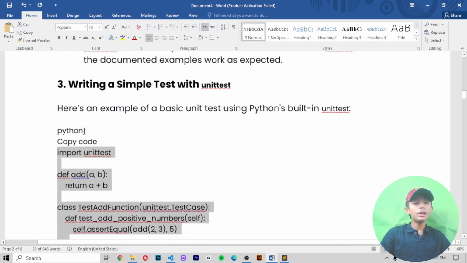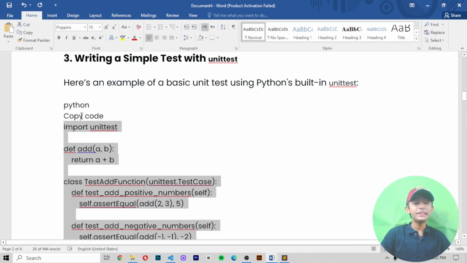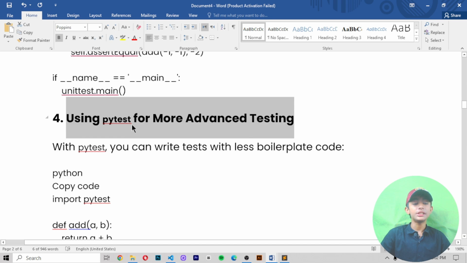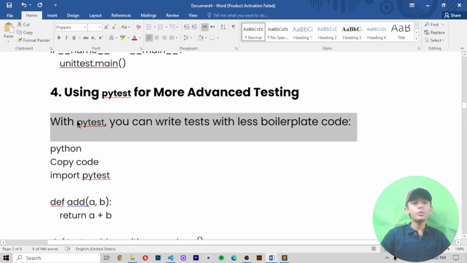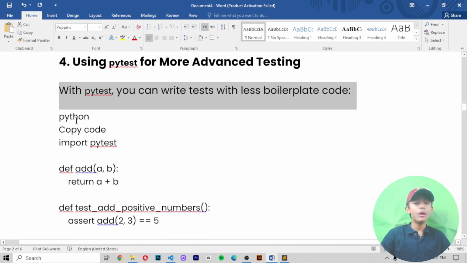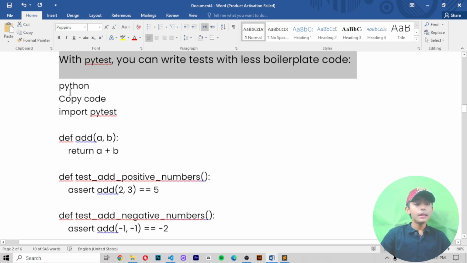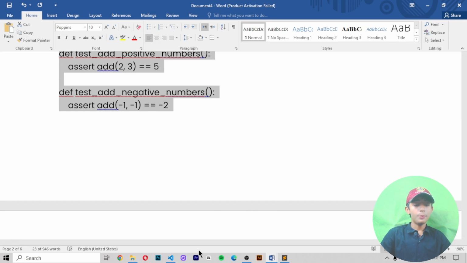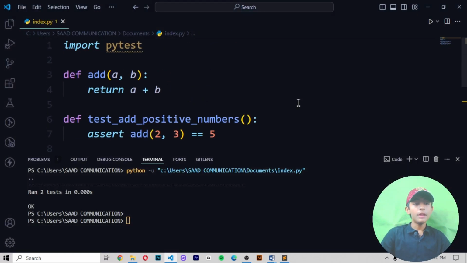Here's an example. There is one example of a basic unit test using Python's built-in unittest. Number 4 is using PyTest for more advanced testing. With PyTest, you can write tests with less boilerplate code. Okay, like this one example. Here you can see it. Copy it and then paste it here. Here we use PyTest.